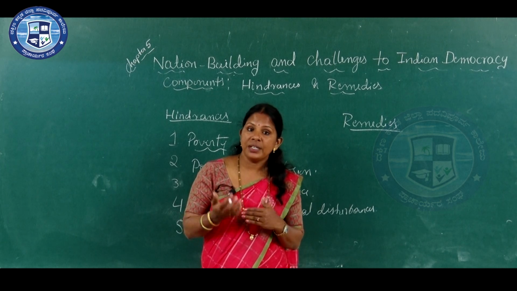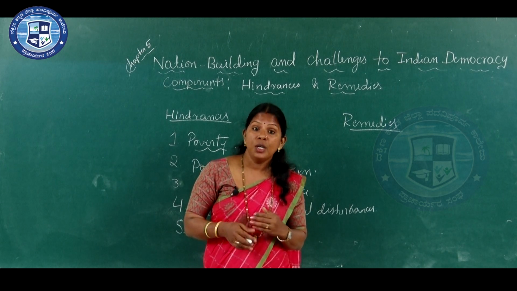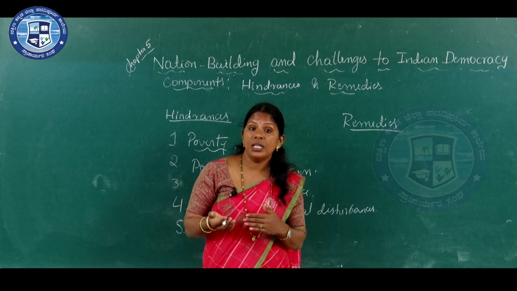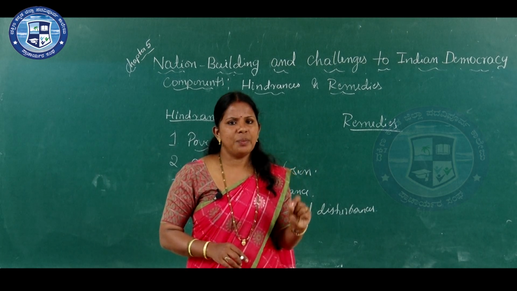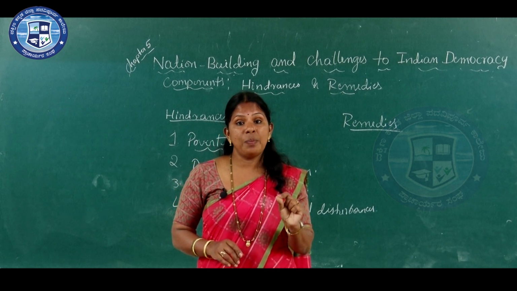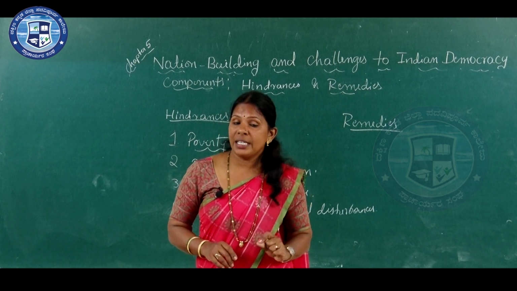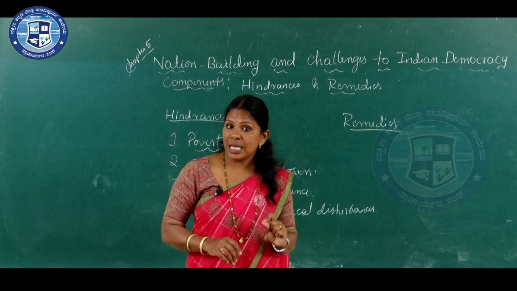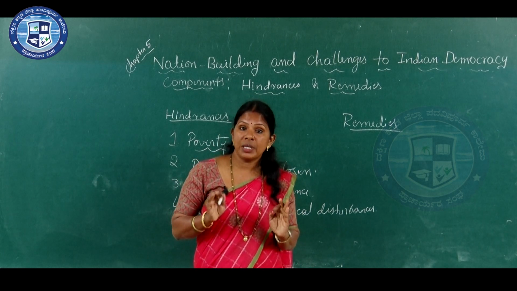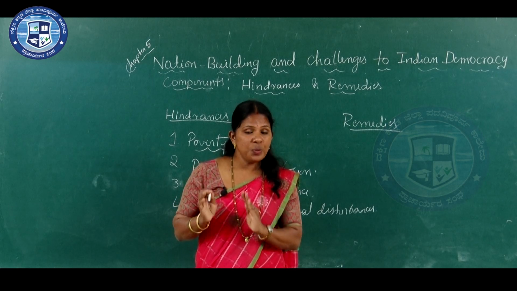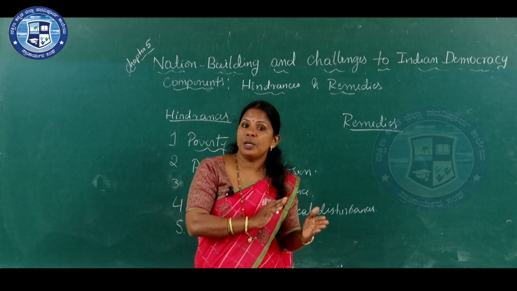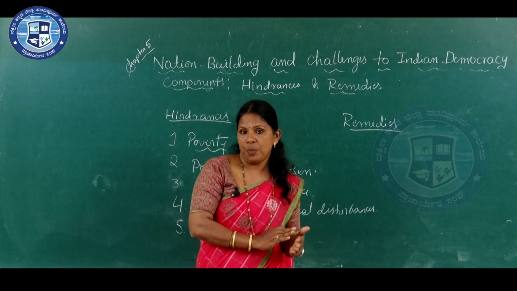Many times money and muscle power play a major role in Indian politics, and at the same time, politics has become a gainful employment. So, due to this problem, the nation's development becomes impossible.